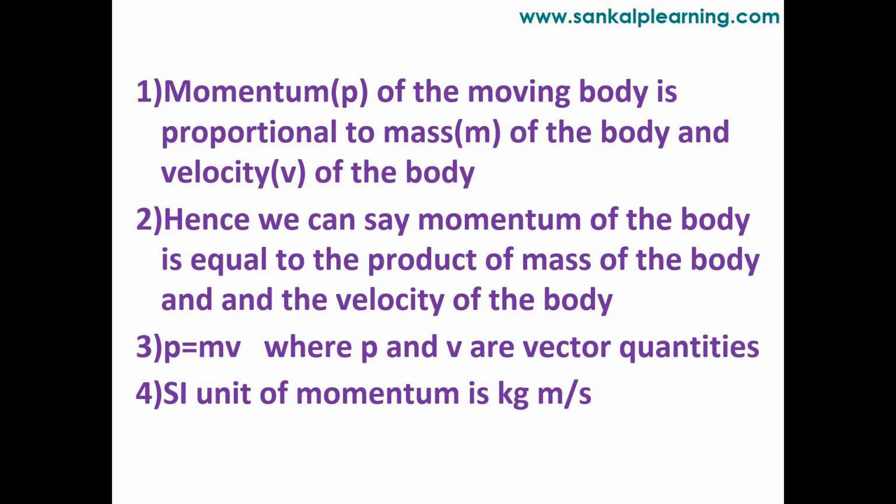A vector quantity is nothing but the quantity which has both magnitude and direction. Magnitude in the sense it has some value, and it also has some direction. Such types of quantities are called vector quantities. And the SI unit of momentum is kg meter per second. Mass is expressed in terms of kg and velocity is expressed in terms of meter per second, so kg meter per second is the SI unit of momentum.